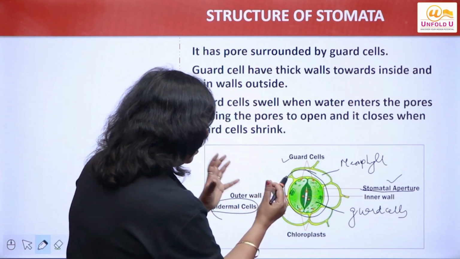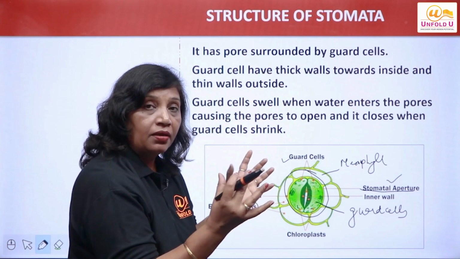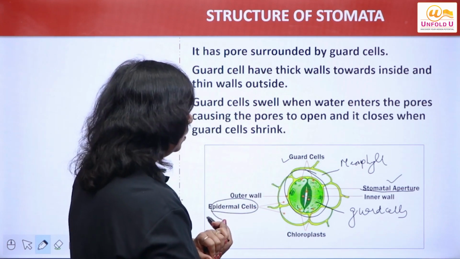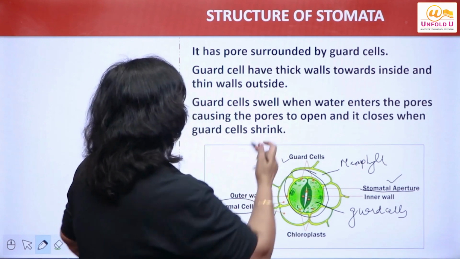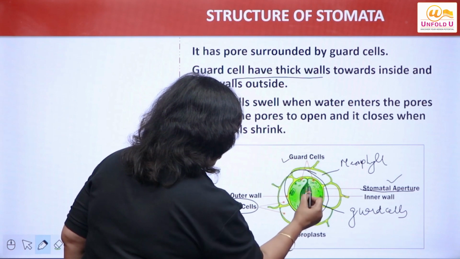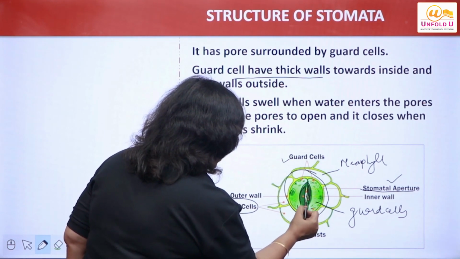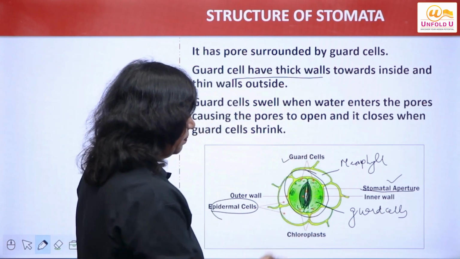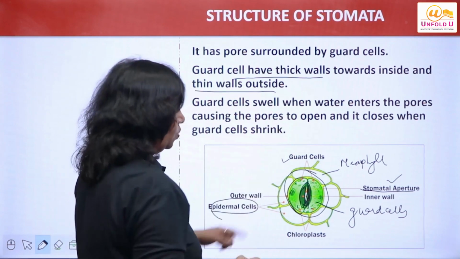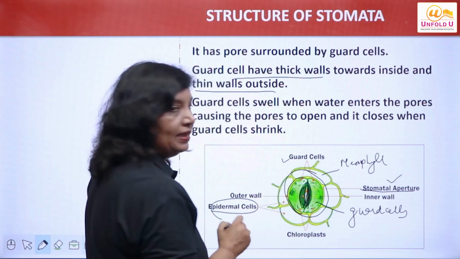So these guard cells actually control the opening and closing of stomata. How do they control the opening and closing of stomata? Actually guard cells have thick walls. As you can see, these are the thick walls inside. अंदर की तरफ guard cells की क्या है, thick walls हैं, right? बाहर की तरफ क्या है, thin walls हैं. They have thin walls towards outside and thick walls towards the pore that is inside.